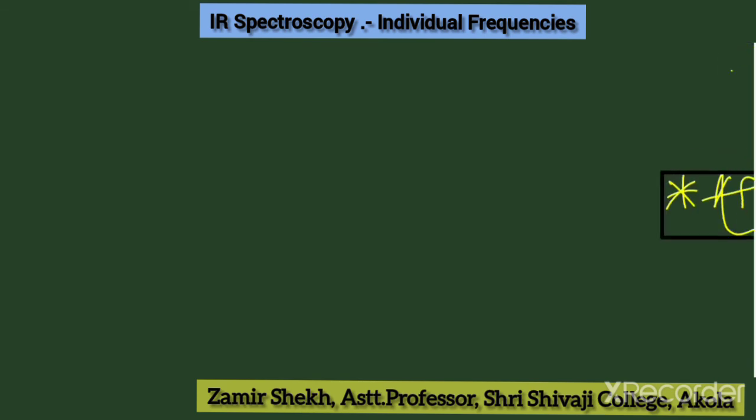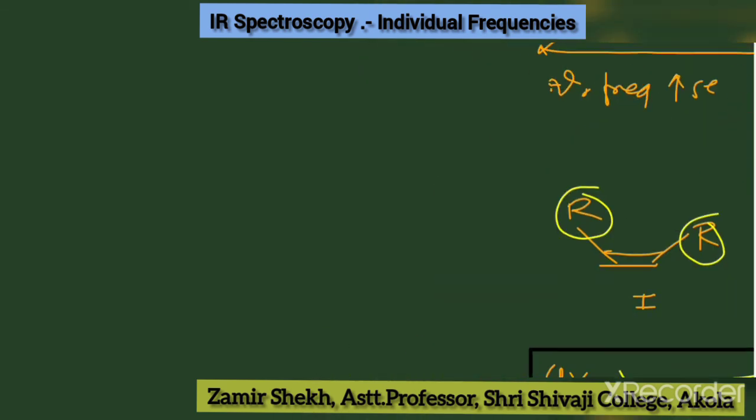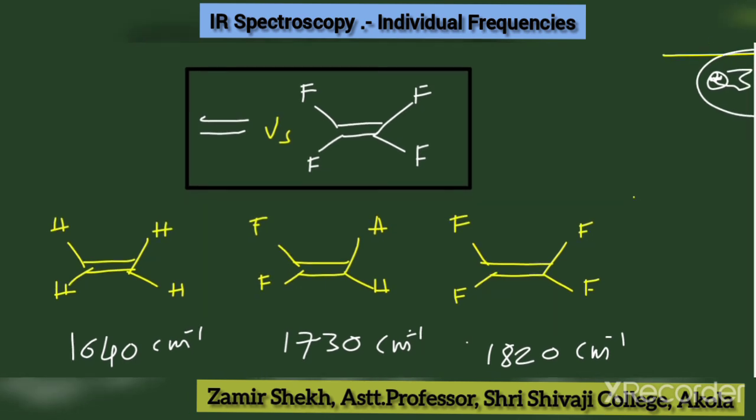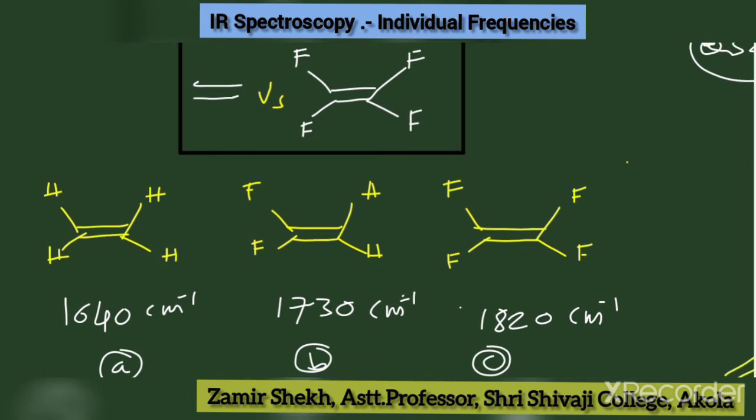In this way, I tried to cover most of the portion from your hydrocarbon series, and you can compare all these examples. So try to solve this example here: ethylene, difluoroethylene, and tetrafluoroethylene. The value should increase as more fluorine groups are attached.